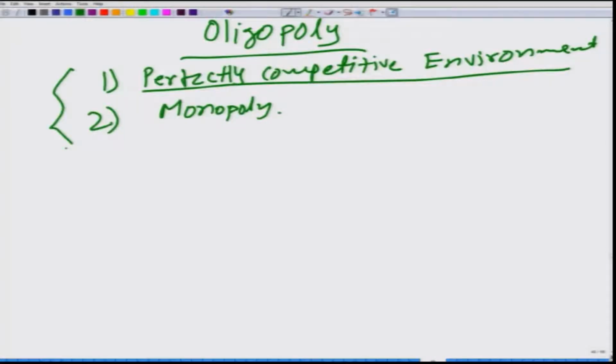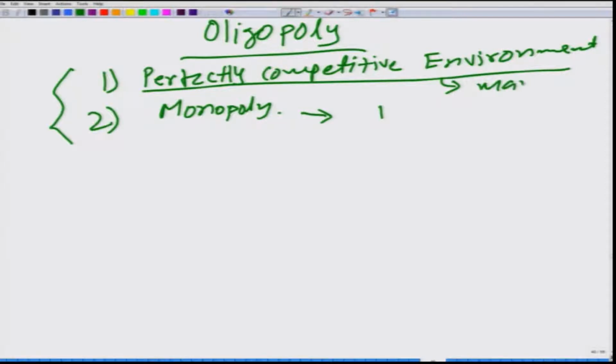In both the environments the firms did not have to worry about competitors. In perfectly competitive environment we get many sellers selling the same product. In monopoly we take that there is only one.